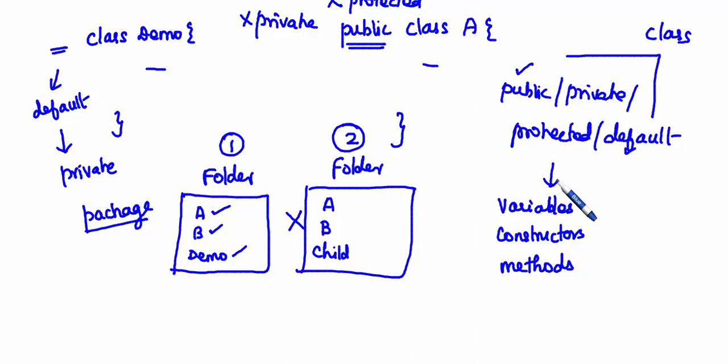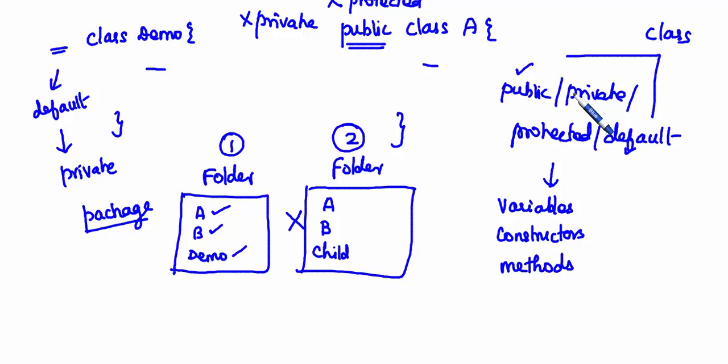As we have seen already, private is nothing but it is your property, like you are owning a purse. No one can access that private property without your permission. Suppose if you want to give access to someone, then you have to give permission. If you give permission, then the others can access your purse.